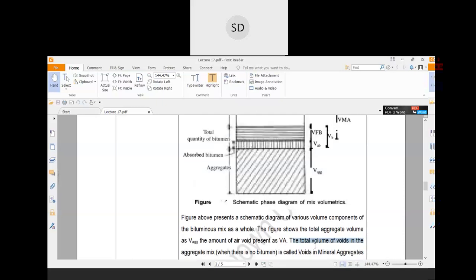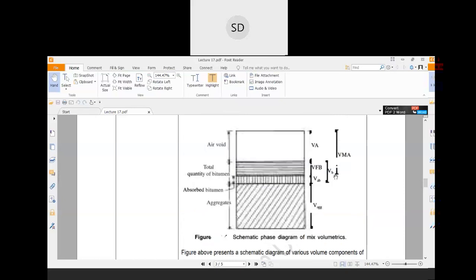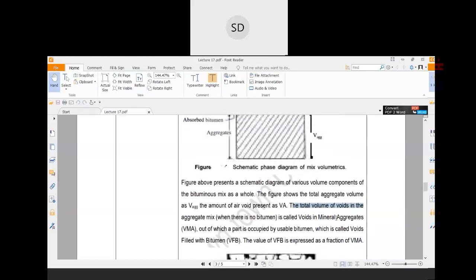That is your VMA, from here to here. Out of which a part is occupied by usable bitumen, which is called voids filled with bitumen. So the value of VFB is expressed as a fraction of VMA.